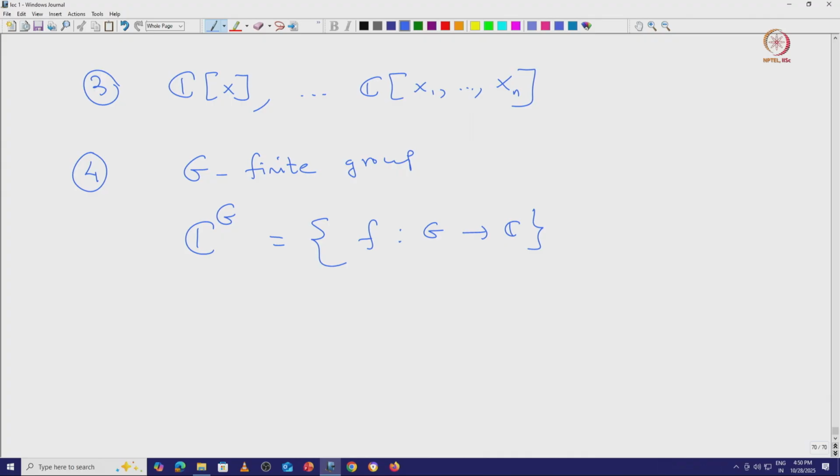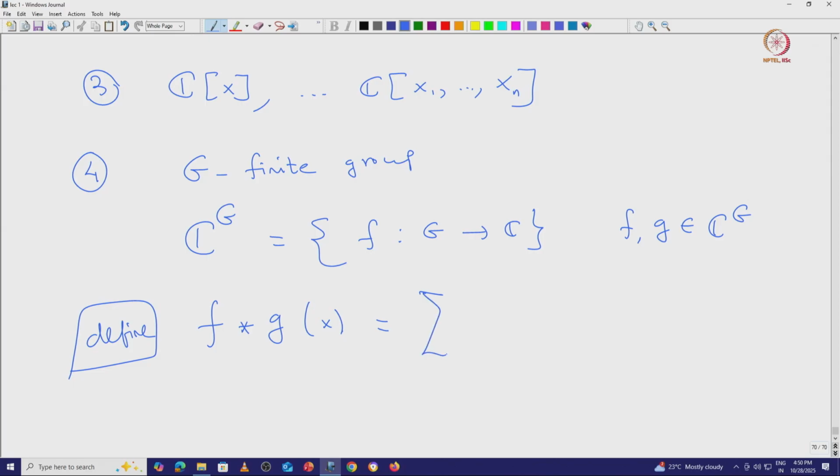Now, we can define a convolution product on this. Given f, g in CG, define the convolution product f star g of x to be equal to the summation of f of y and g of z, where yz is equal to x.